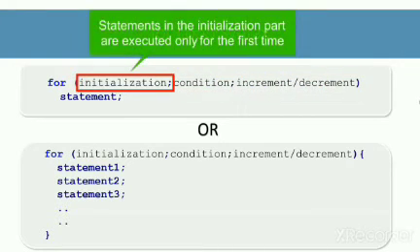Statements in the initialization part are executed only once, when the program control reaches the for statement for the first time. Initialization part is executed before the program control enters the loop body. It is not executed in subsequent iterations of for loop.